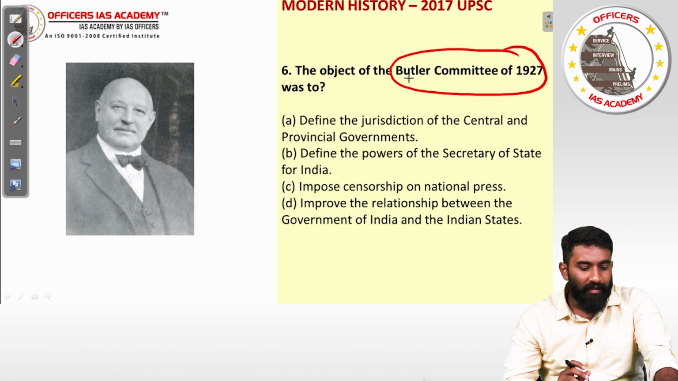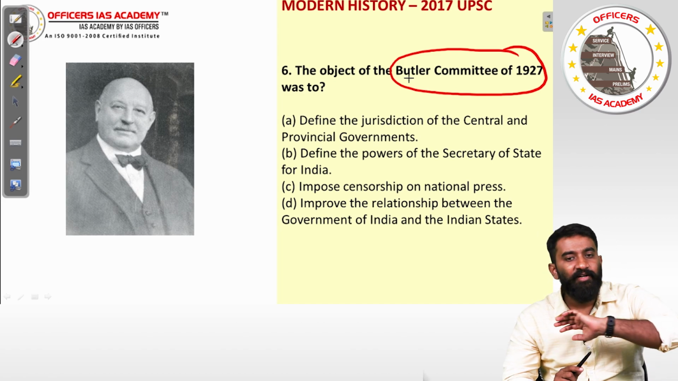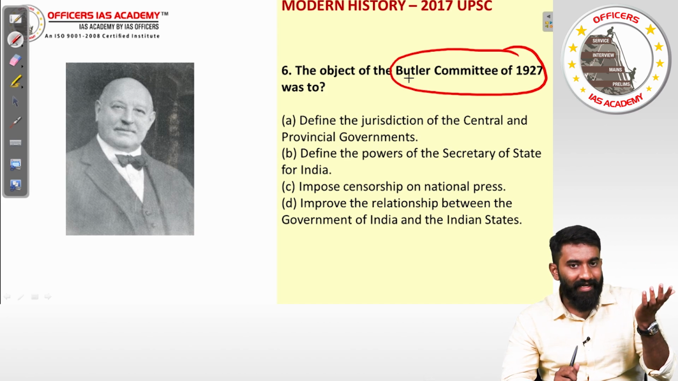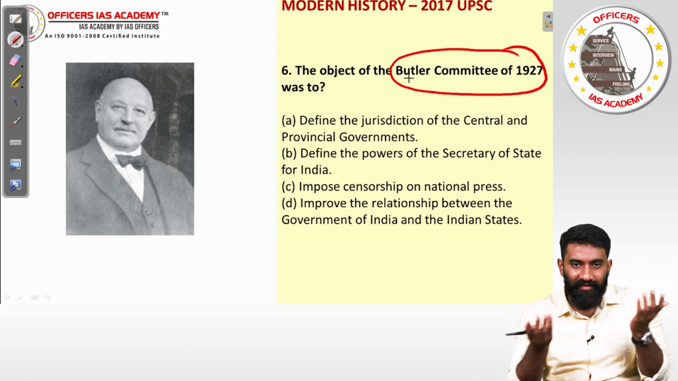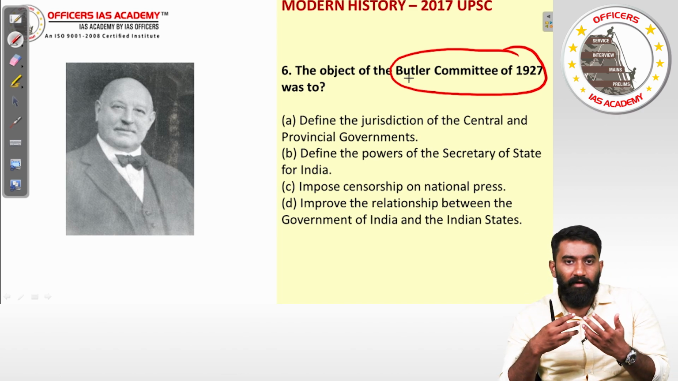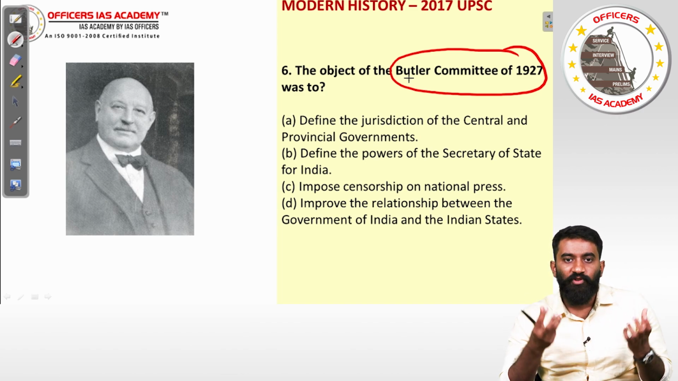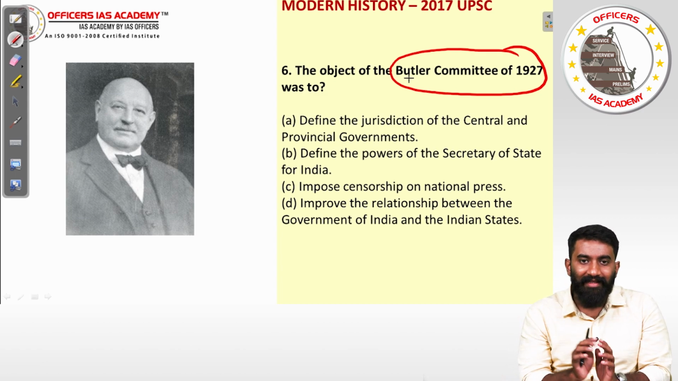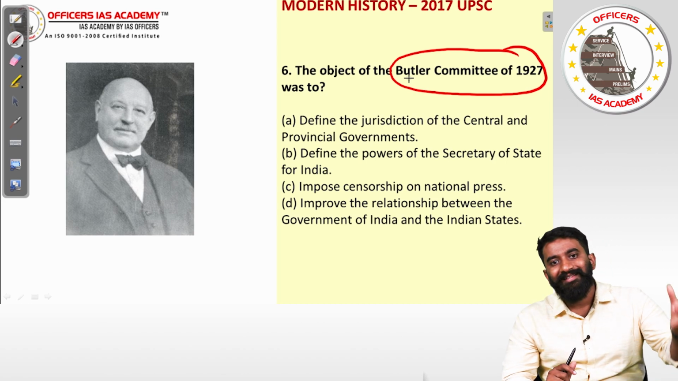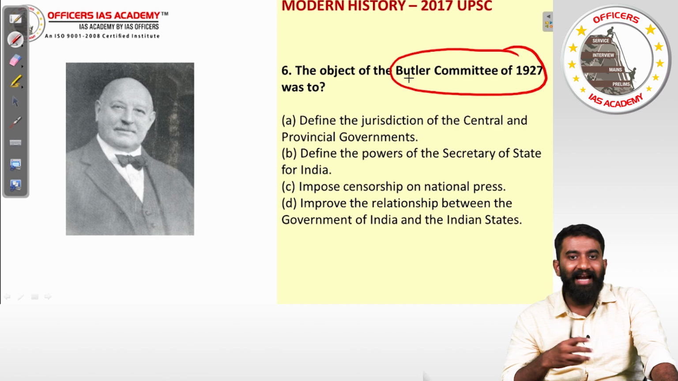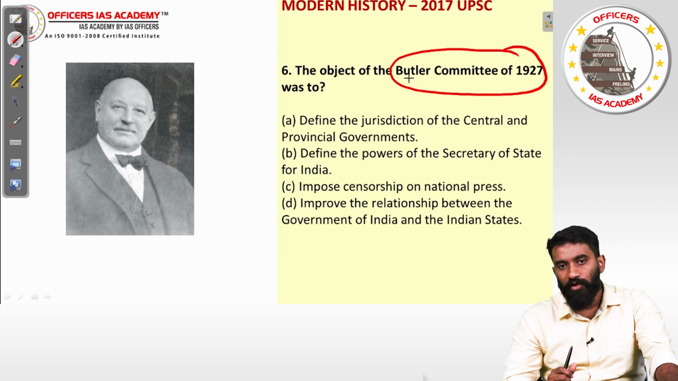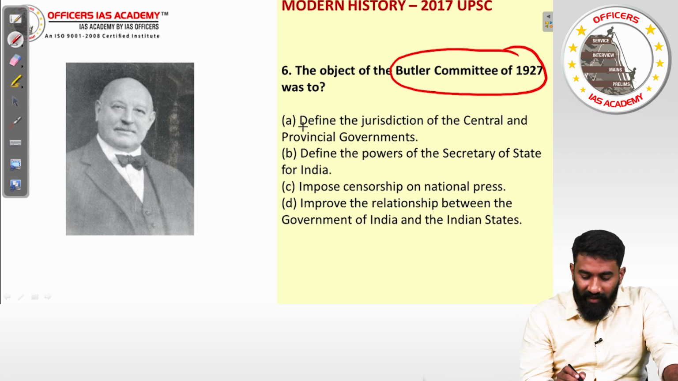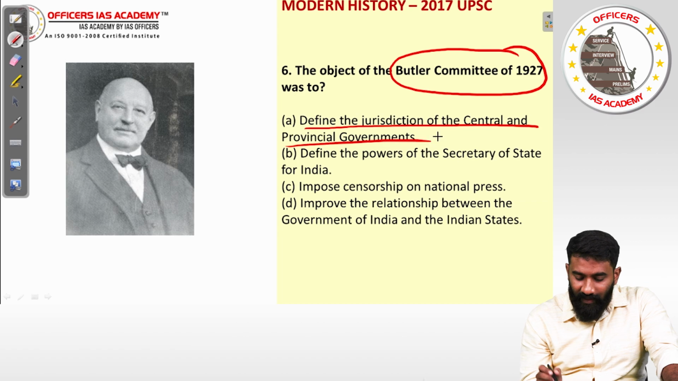What were the objectives? This person Harcourt Butler travelled to different parts of India to study how the central government and the provincial government are interacting with each other. How it can be made better. What should be the relationship between these two. So they had a separate committee to go and study this relationship all over India. He travelled to 16 different provinces all over the country and gave a report for the British government to ponder. So he was working to define the jurisdiction of the central and provincial governments.